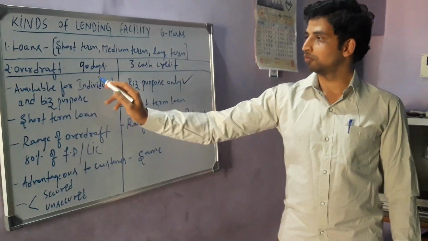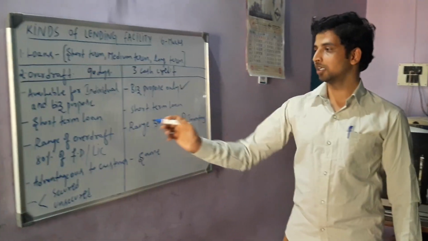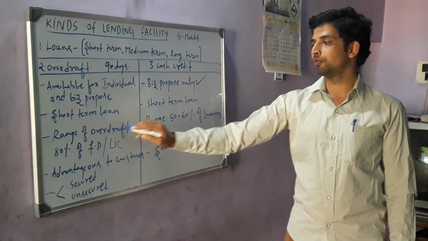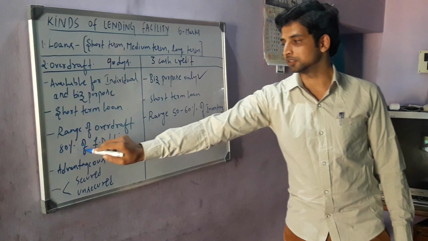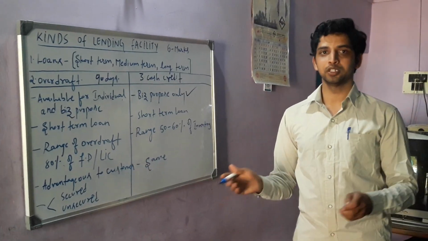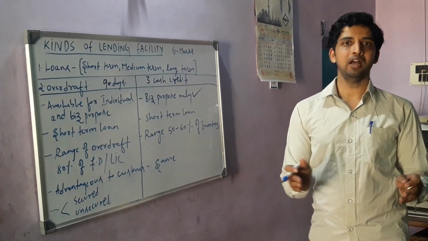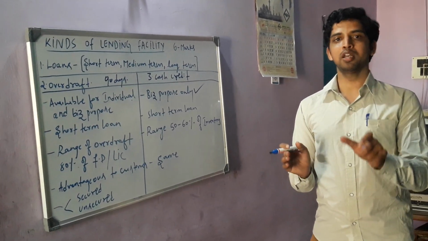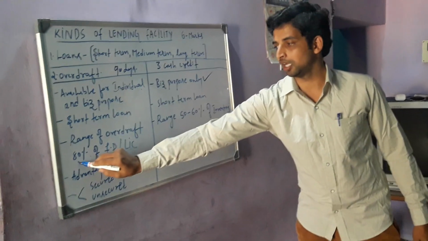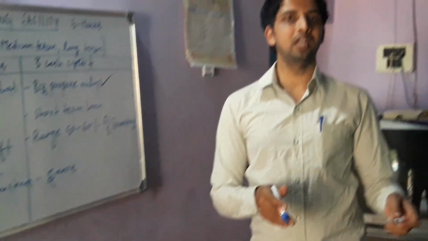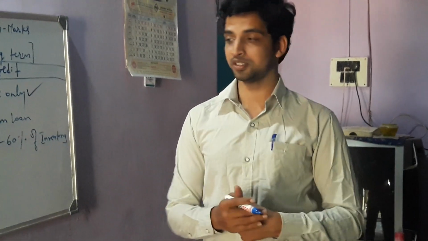Both overdraft as well as cash credit are meant for short term purpose. The third difference is the range of overdraft. The amount of overdraft is up to 80% of FD or LIC. Suppose I am a customer of State Bank of India, and I have an FD worth 1 lakh, then I will get an overdraft facility of rupees 80,000. Or if I have a LIC premium, I can produce the LIC document and claim the OD facility.